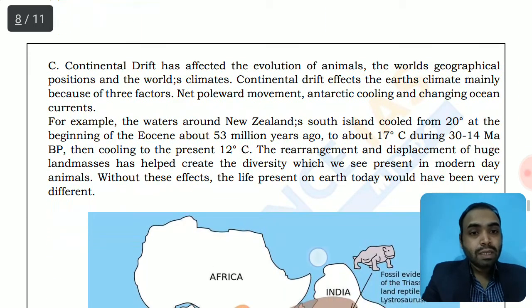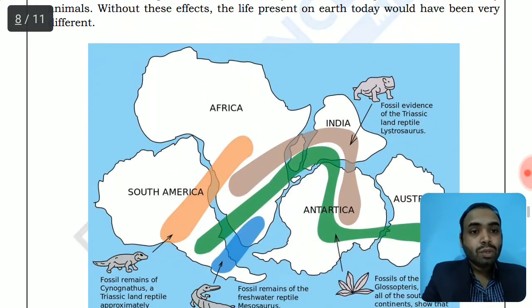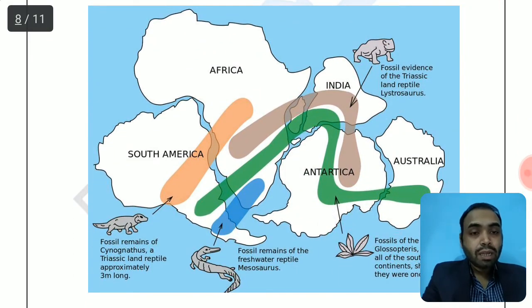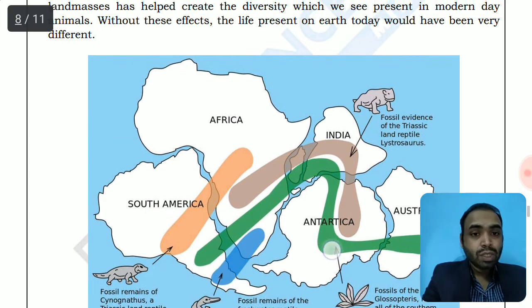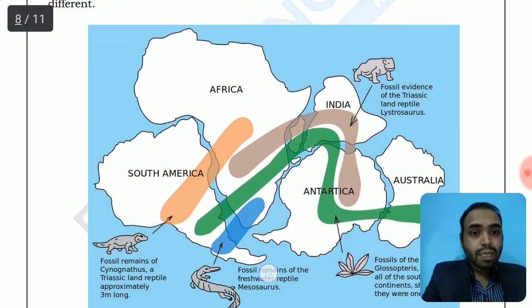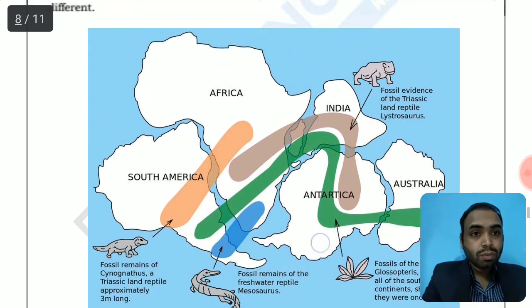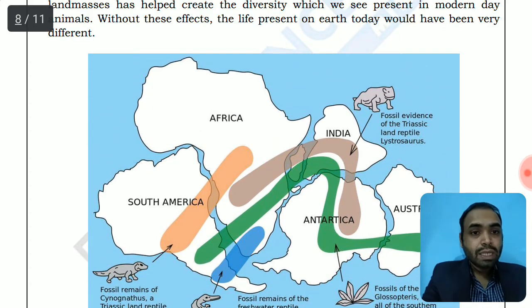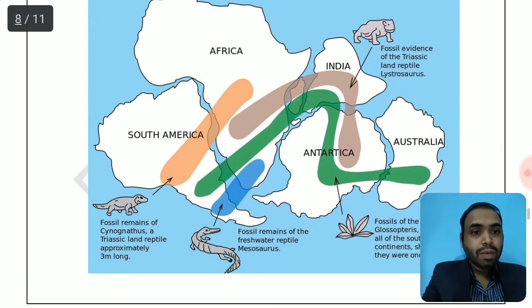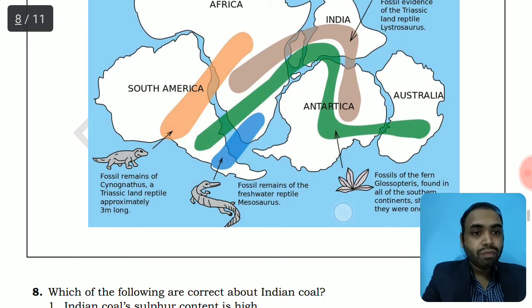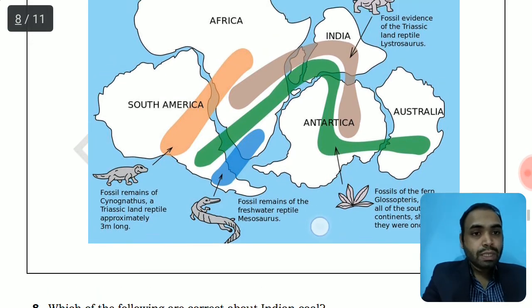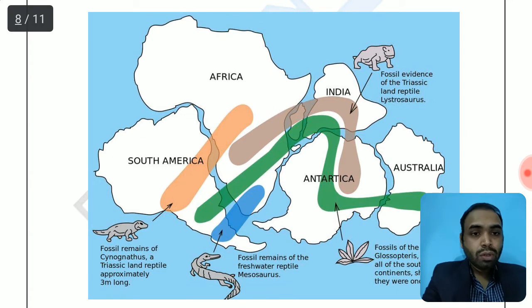Let's read the explanation, and there is a diagram in particular. This diagram is in support of the continental drift theory, in which different types of reptiles were found and their fossils were found in similar areas. So these areas represent their similarities. For example, this fern is found in all the green shaded areas, so on all these continents.